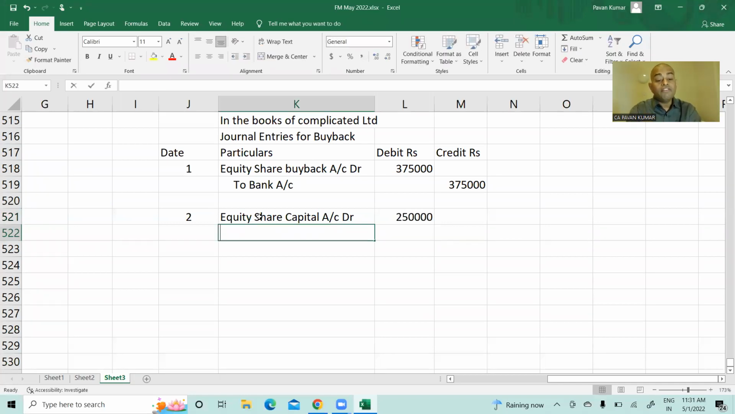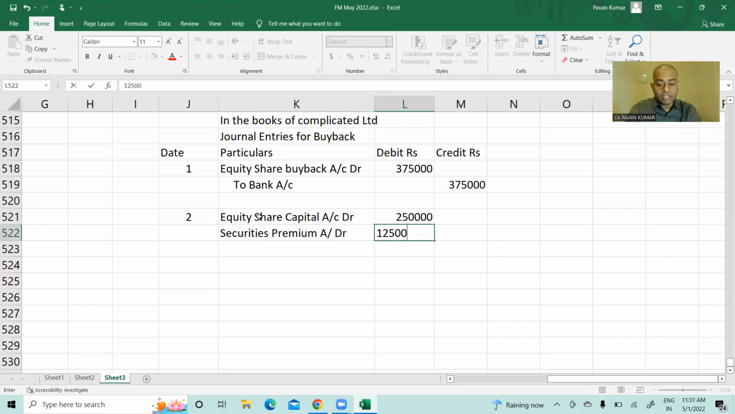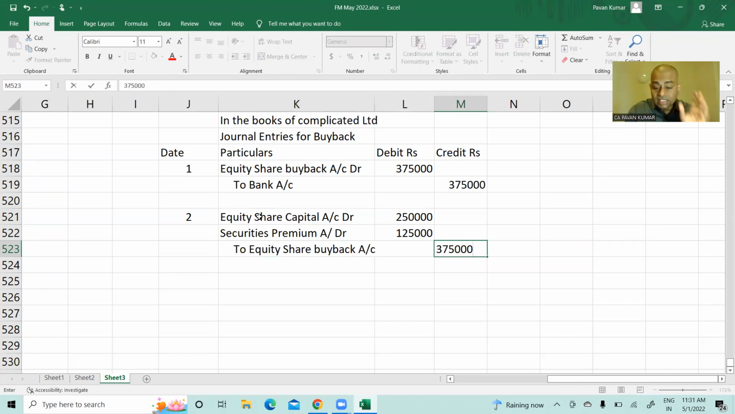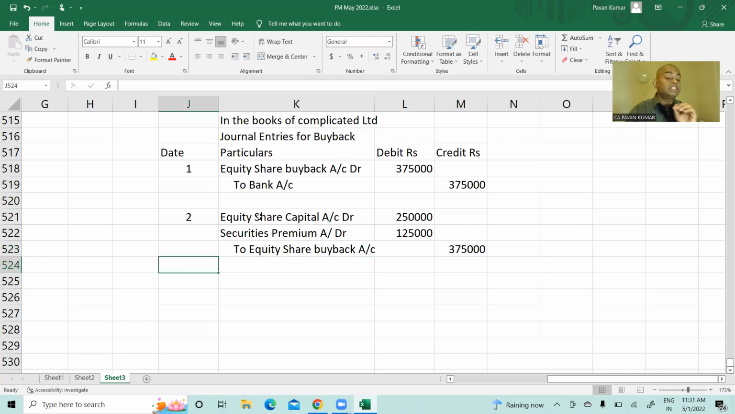2,50,000. Then security premium, not revenue reserve. Premium on buyback. 1,25,000 to equity share buyback, 3,75,000. Guys, listen carefully. Either you can do it like this, or sometimes what ICAI does, they will not write security premium here.